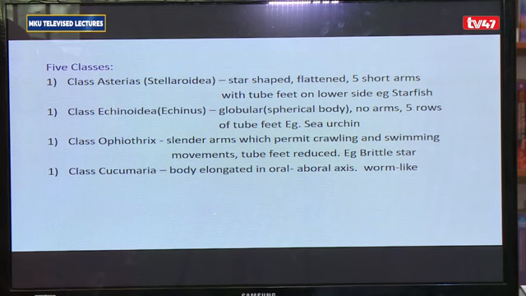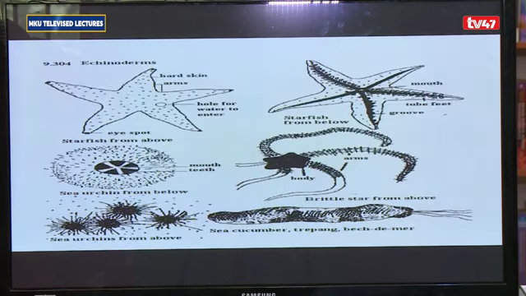As examples of the organisms in the various classes, we have the starfish, which is in the class Asterias. We have the sea urchin, which is in the class Echinus. We have the brittle star, which is in the class Ophiothrix. And we have the sea cucumber, which is in the class Cucumaria.